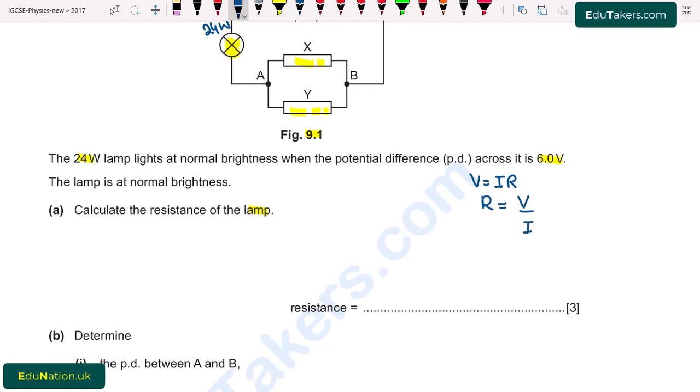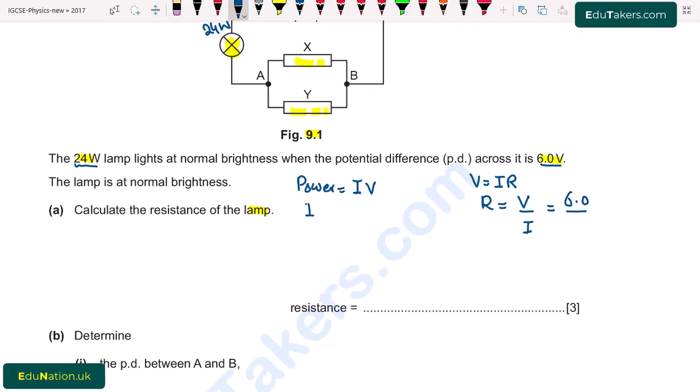It is given that the potential difference of the lamp is 6.0 volt and the value of current is not given. So first of all we have to find out the value of current. The power of lamp is given, that is 24 watt. So I write power is equal to product of current and potential difference. From here first of all I find out the value of current and then put this value of current into second equation to find out the value of resistance.